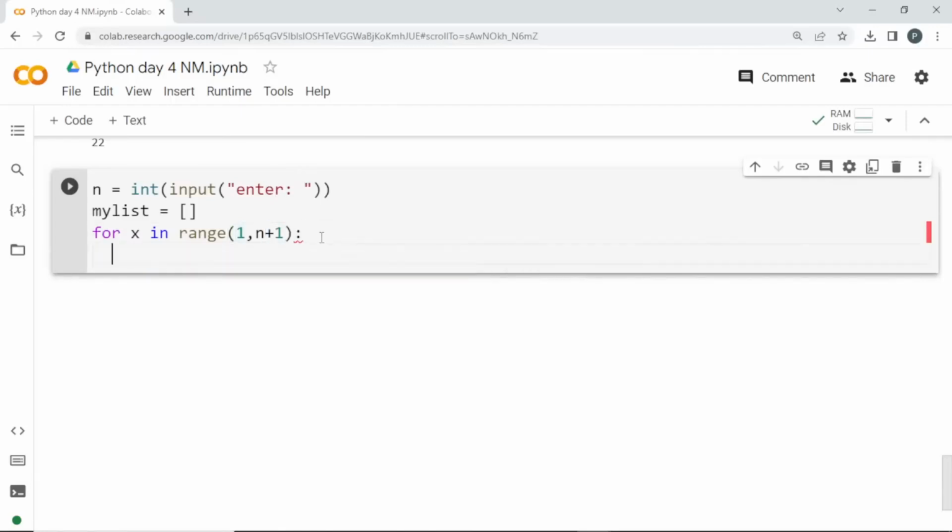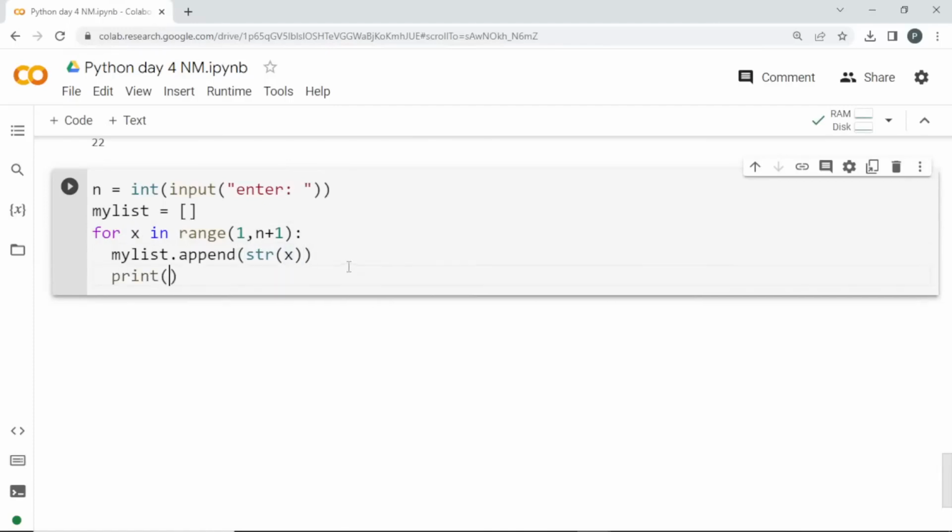Once it reaches here, I'm calling my list, and in that I append the string of x. The x will be a numerical value, but you cannot join it as it is. You cannot do one task here. What I'll do is I'll print, dot join my list.